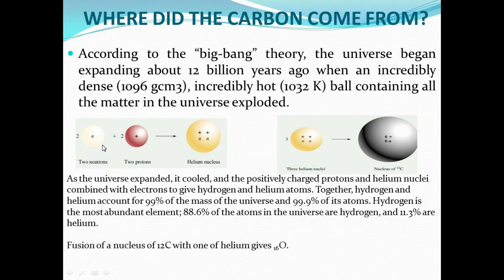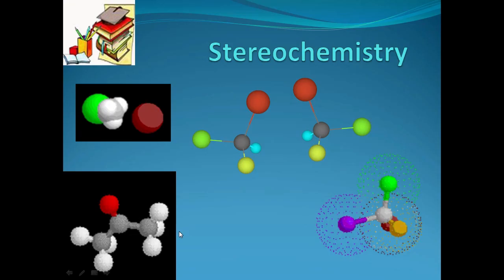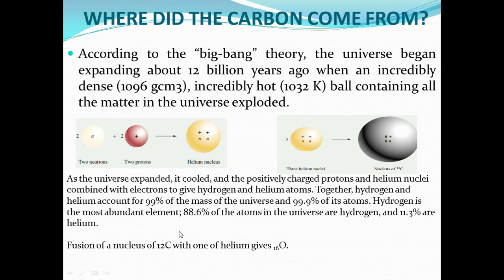Hydrogen, you know very well, is one proton and one electron. Helium has 2 protons and 2 electrons, right? So through the fusion of three helium nuclei, carbon is formed, right? So fusion of the carbon-12 nucleus with one helium gives oxygen-16. So this is the fundamental idea of how carbon comes from the Big Bang theory, right?